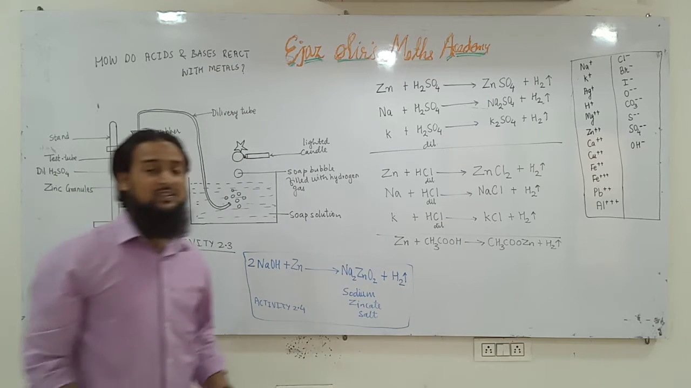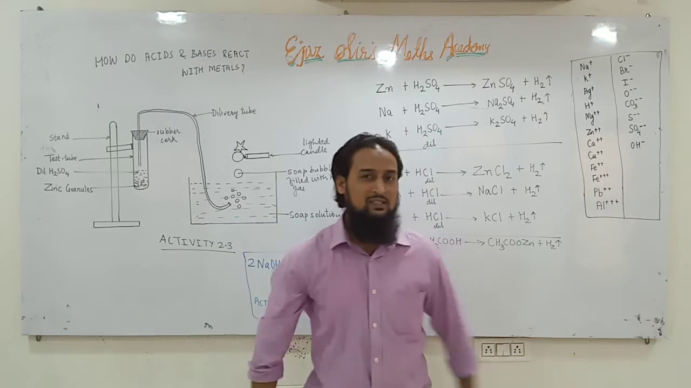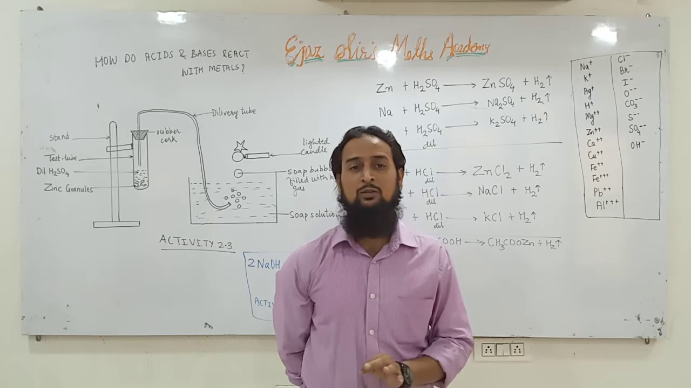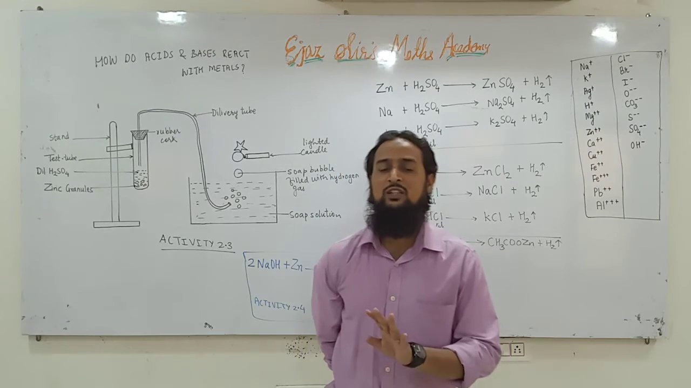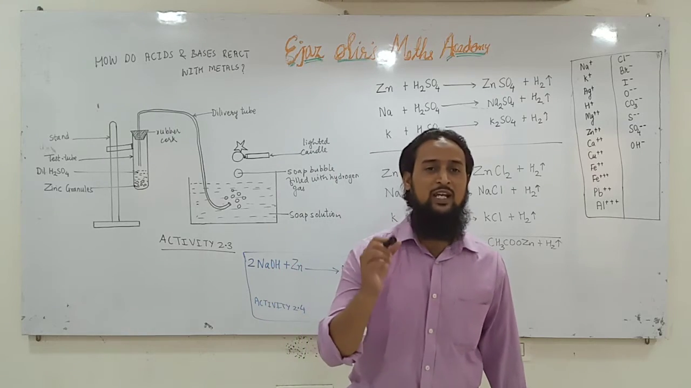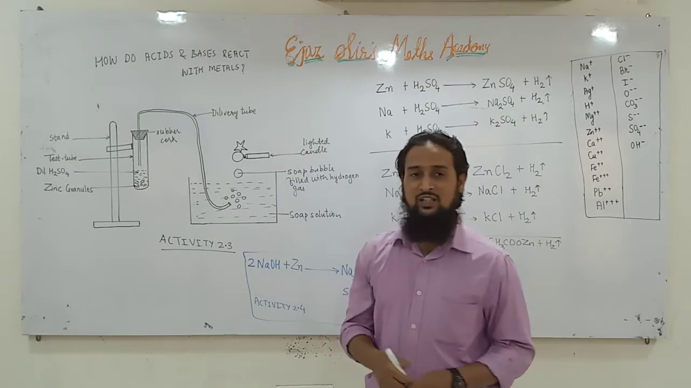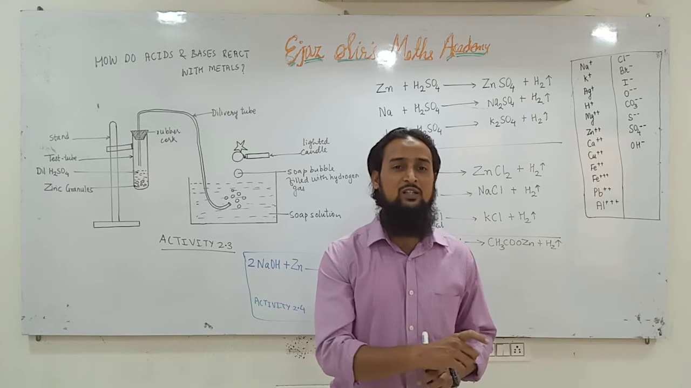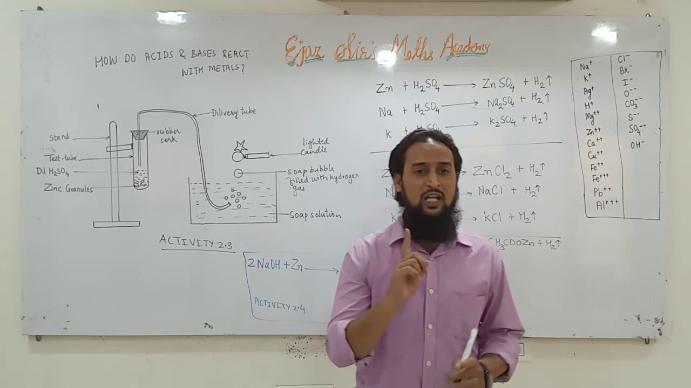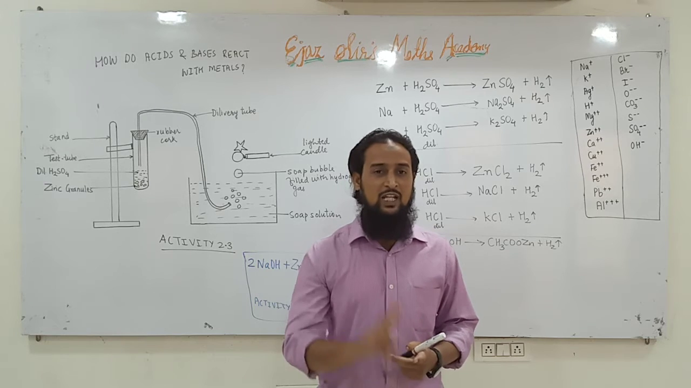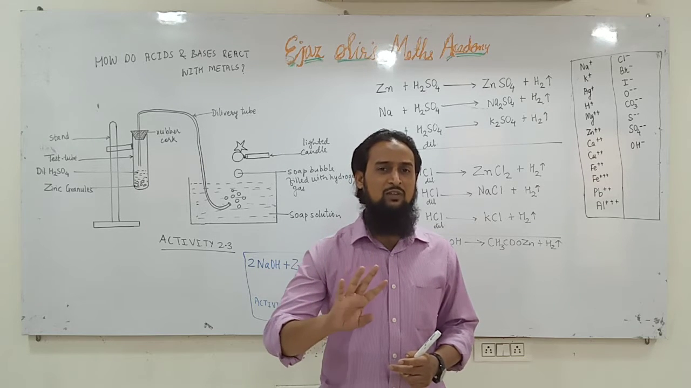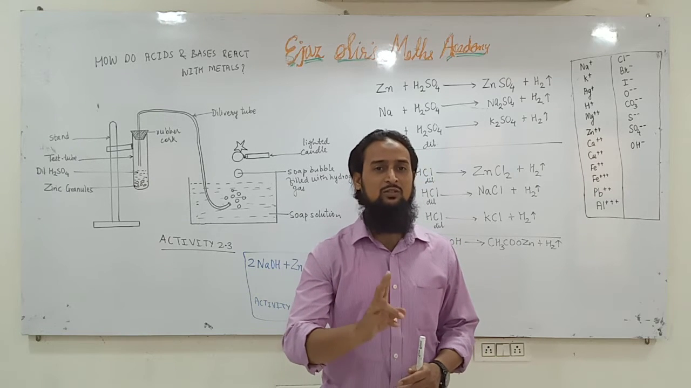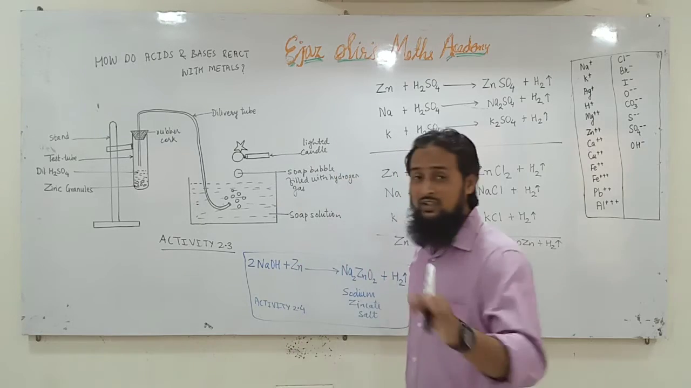So, do acids react with metals? Yes. Do bases react with metals? No. Except zinc and aluminium. No base ever reacts with metals. Bases do not react with metals except two metals, aluminium and zinc. Otherwise, no other metals can react with bases. Don't get confused, I will explain.